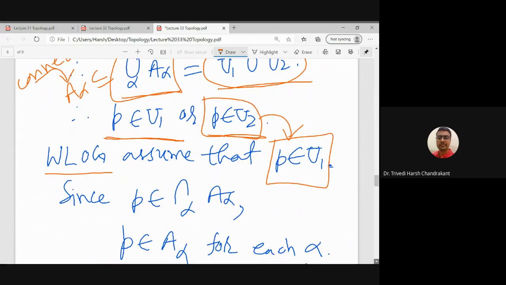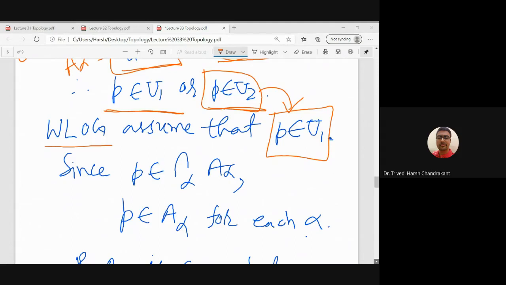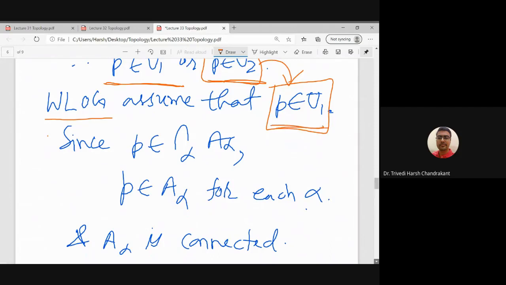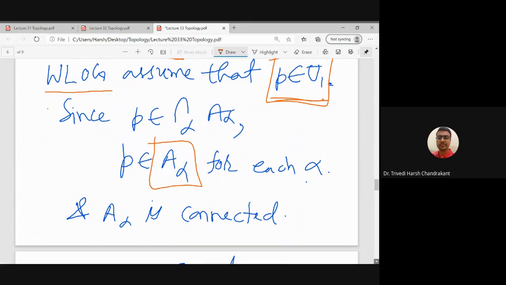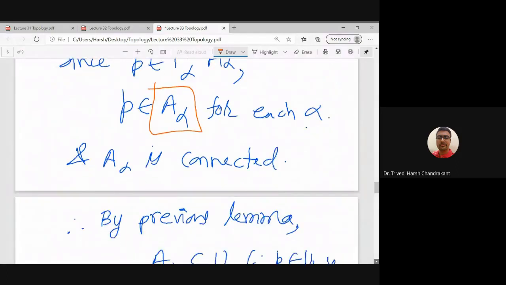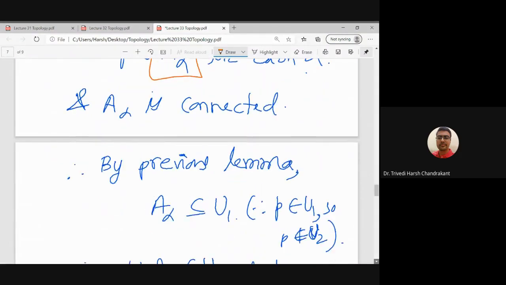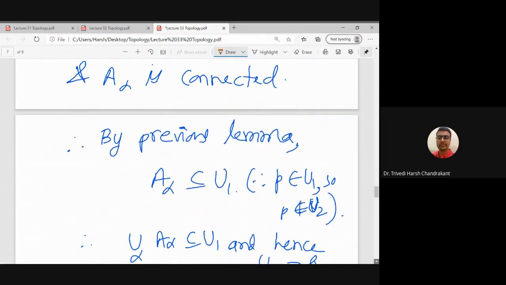Now P belongs to the intersection of A alpha. That means P belongs to A alpha for every alpha, by the definition of intersection. And P also belongs to U1. So A alpha is a connected subset of the union of A alpha, which has a separation U1, U2. By the previous lemma, either A alpha belongs to U1 or A alpha belongs to U2.